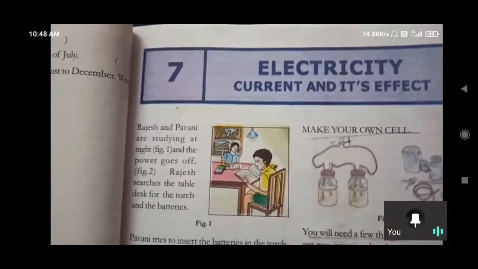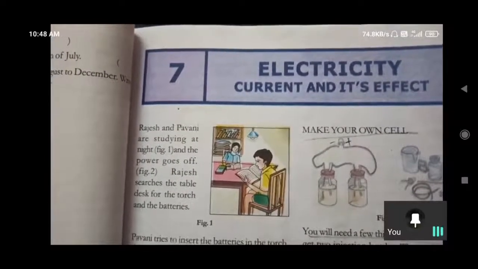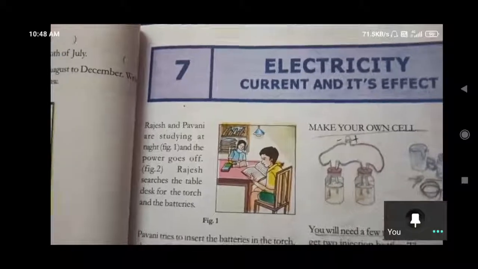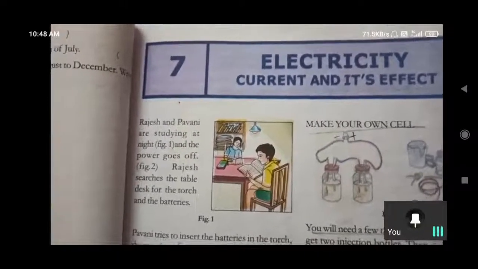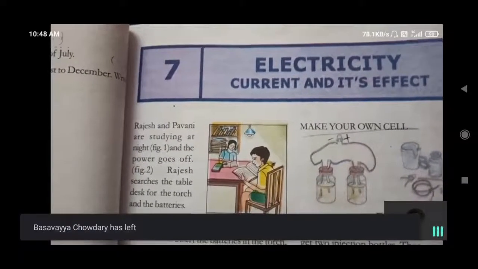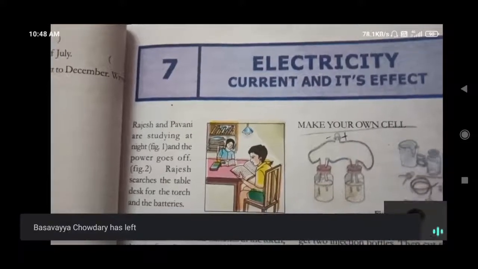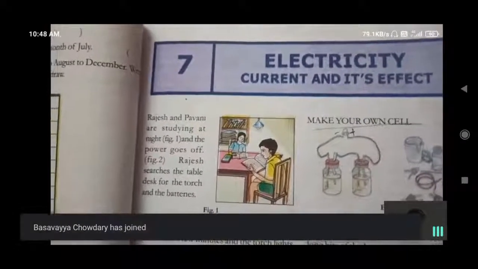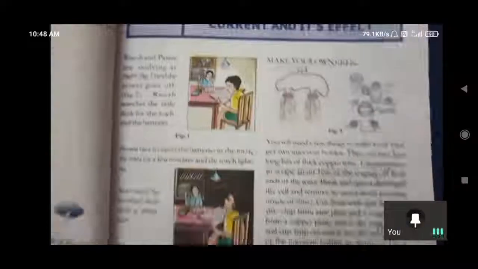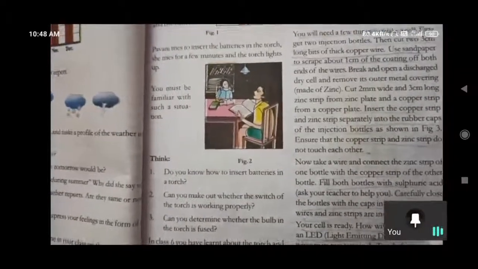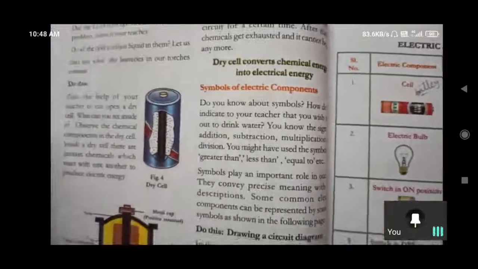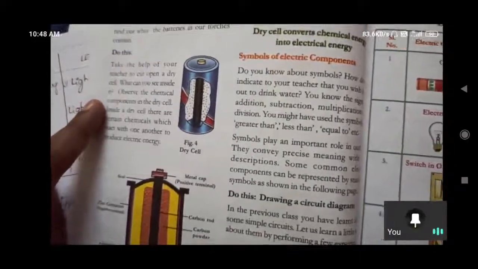The zinc strip of one bottle and the copper strip of the other bottle we are connecting. Carefully here we can observe whether the current is passing or not. We took the dry cell after removing it. The other terminal goes to the zinc plate of the second bottle. So here, what are the positive and negative terminals? How can we conclude positive and negative?